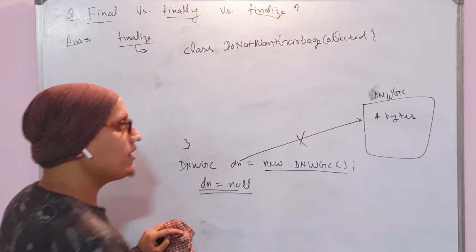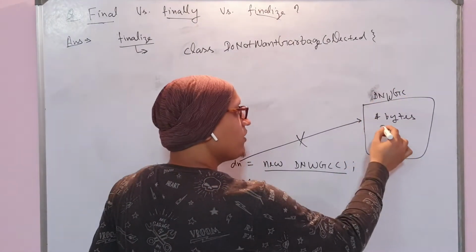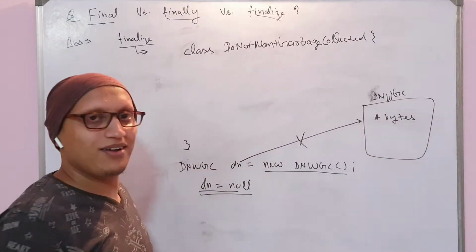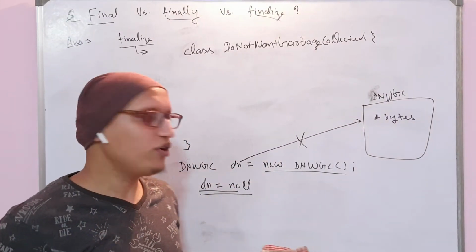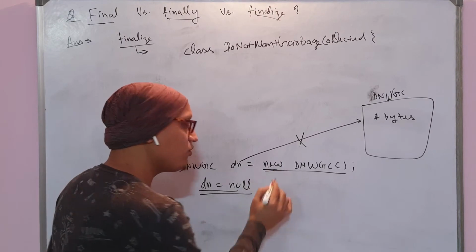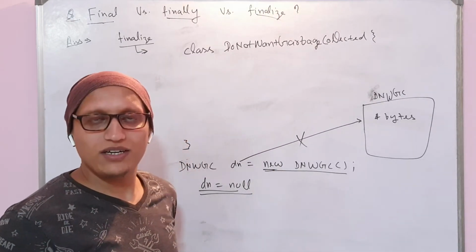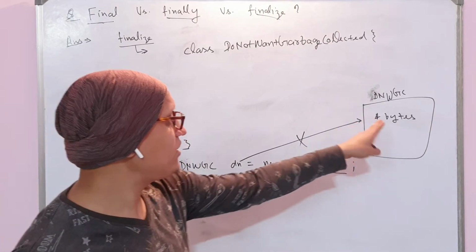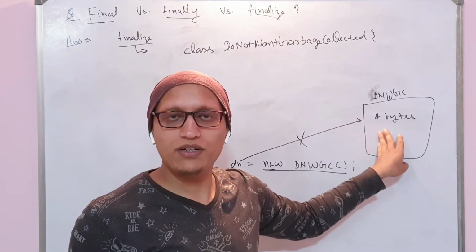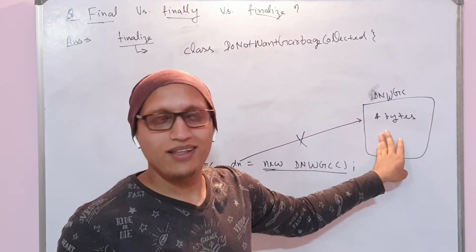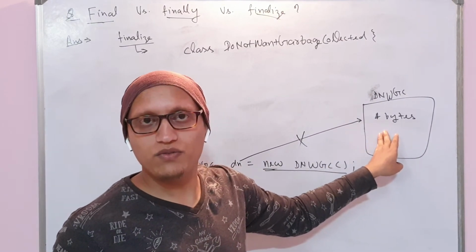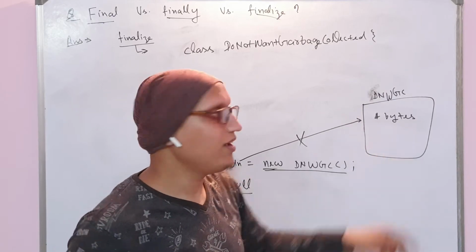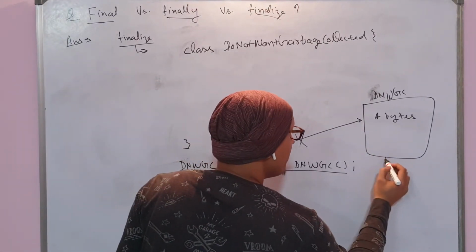Now when the reference is deleted and this object is still there, occupying 4 bytes, why should we waste that memory even though there is no reference to this object? I don't want this object now. If we have a scarcity of memory, we need to release some memory, right? So this object needs to be freed.